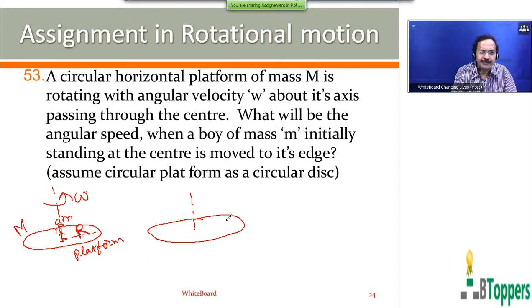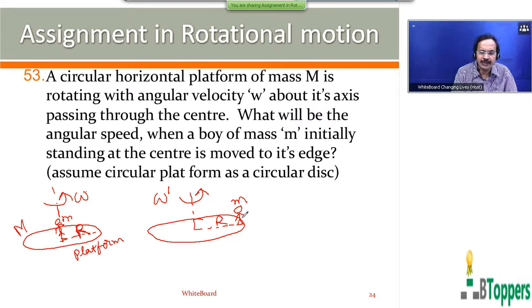The buoy shifts to the edge. So the new distance of the buoy from the vertical axis passing through the center of the platform can be taken to be the same as the radius R of the platform. Let omega dash denote the final angular speed of rotation. Consider the buoy and the platform together as one system.